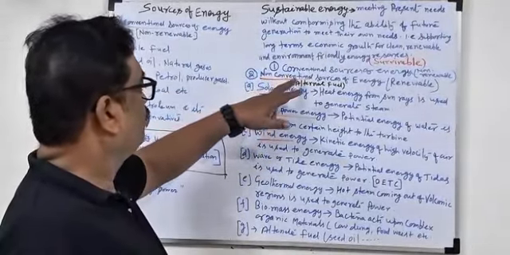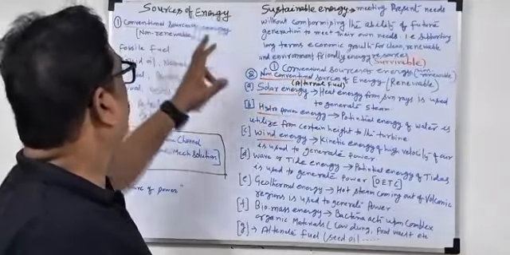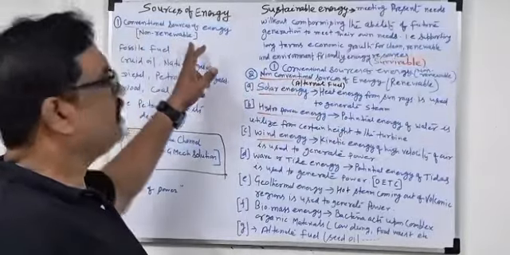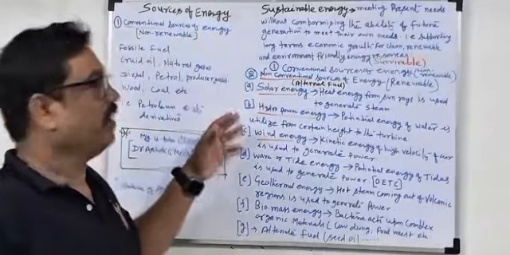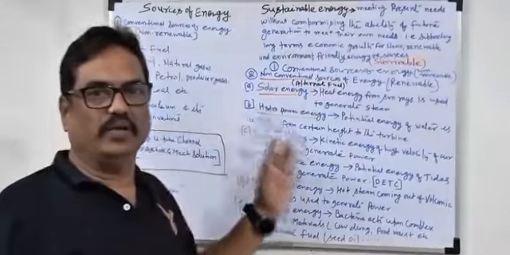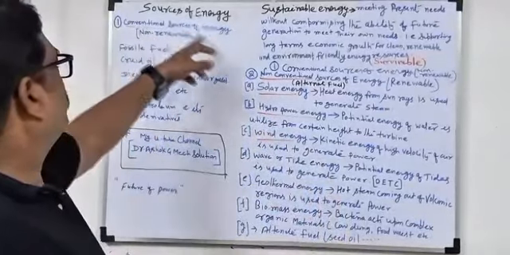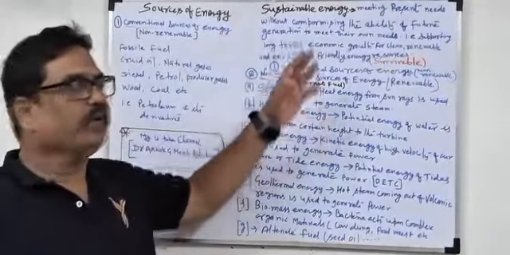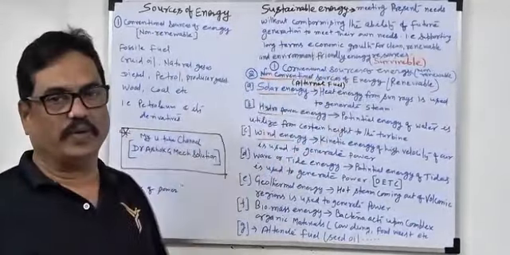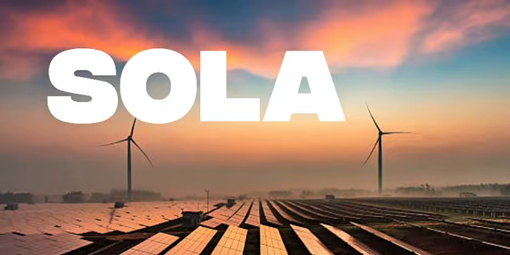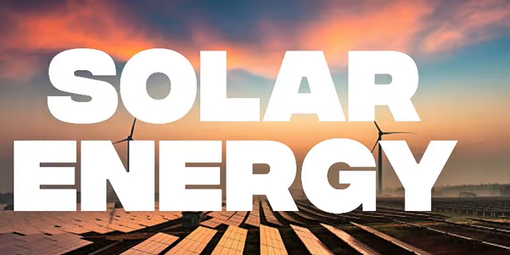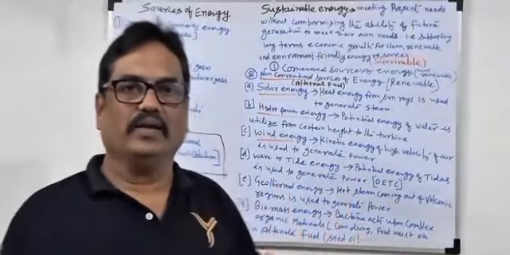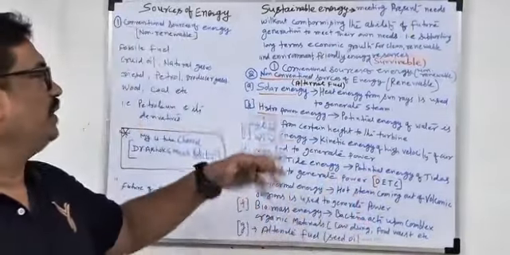So again I'll explain conventional and non-conventional. Conventional energy means non-renewable. We cannot generate again and again. So after a few decades, you will see the conventional sources of energy will get exhausted. At that time we have to depend fully on the non-conventional sources of energy. Like suppose solar energy. Solar energy means as long as the world is there, sunlight will be there, so we can generate.